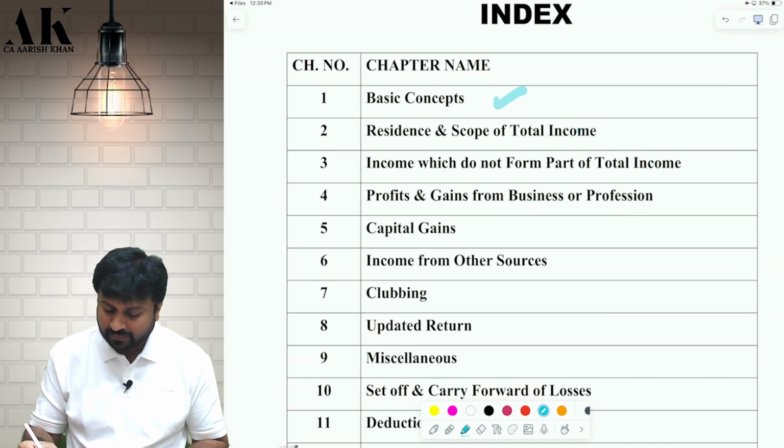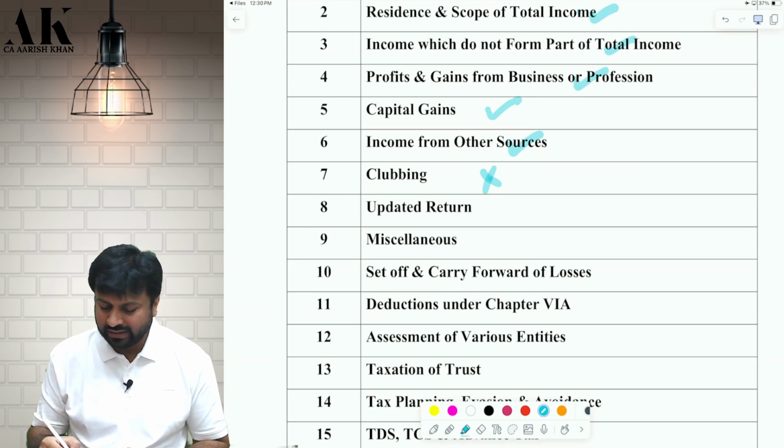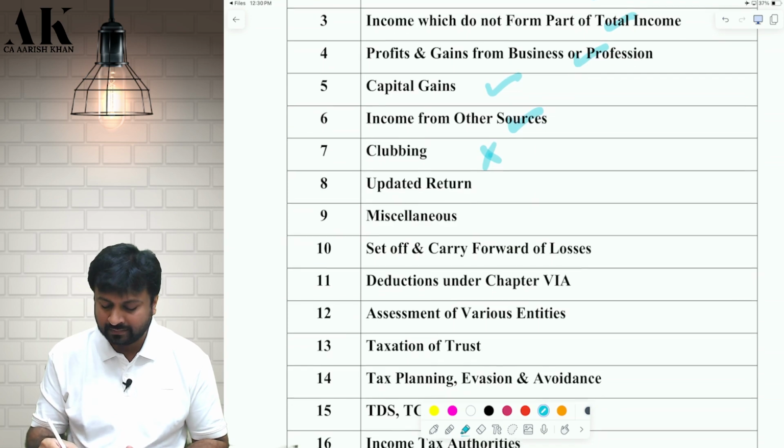Sir, can you please tell us what all you are going to cover? I am going to cover this. I am going to cover this. I am going to cover this. Clubbing chapter I am not going to cover. That is a very simple topic that you can do at your end and it is not even important in the CA Final exams. I am going to cover this.